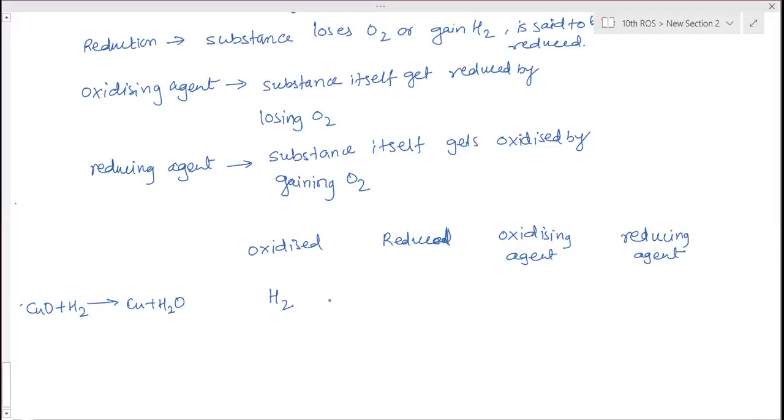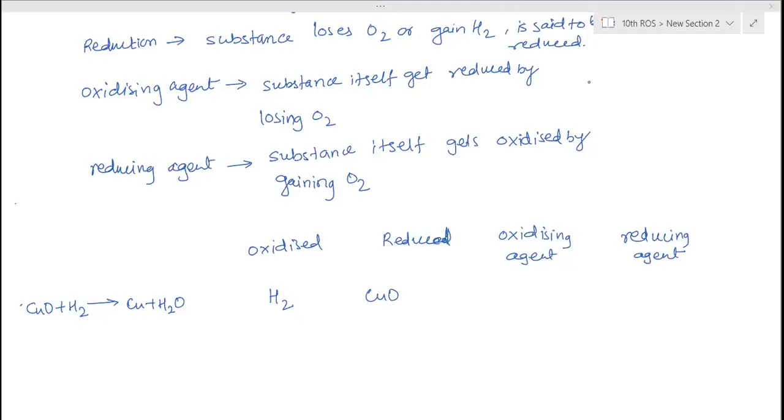What is the substance reduced here? Copper oxide is reduced to copper, ma'am, because it has lost oxygen.